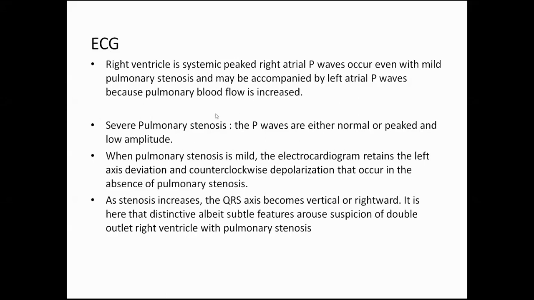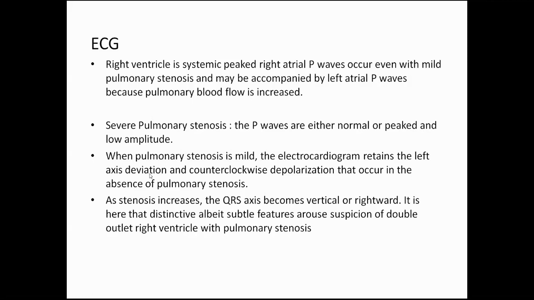If we have a severe pulmonary stenosis, the P waves are either normal or peaked and of low amplitude. The P waves actually have no relevance; it just depends on the pulmonary blood flow. When the pulmonary blood flow increases, the LA becomes enlarged. With mild PS, this will be true for any particular case.